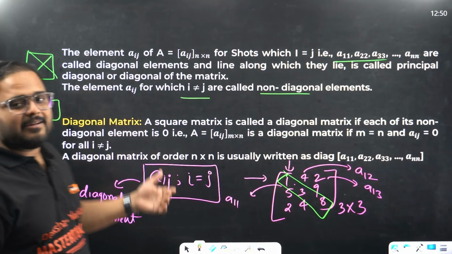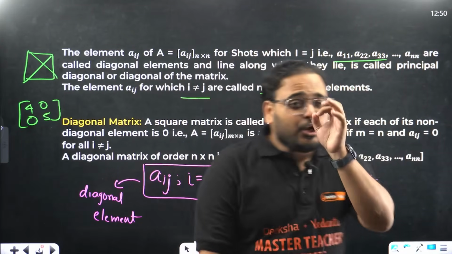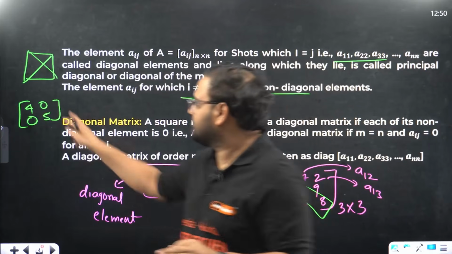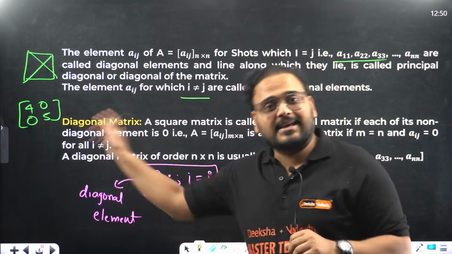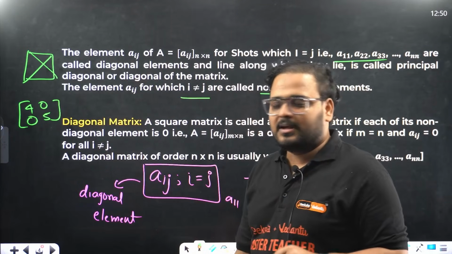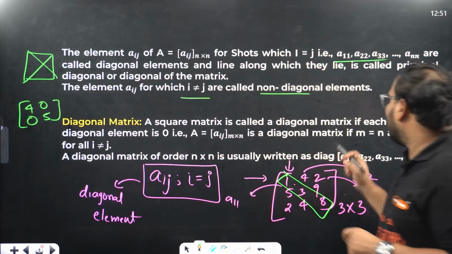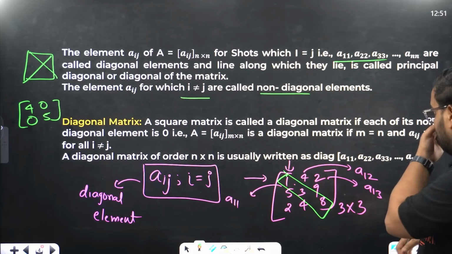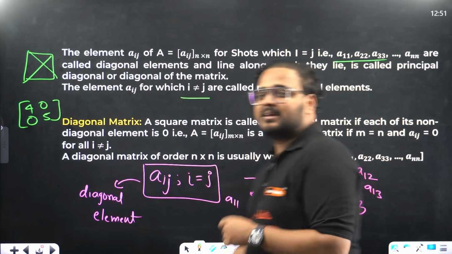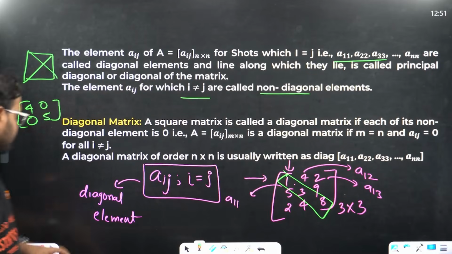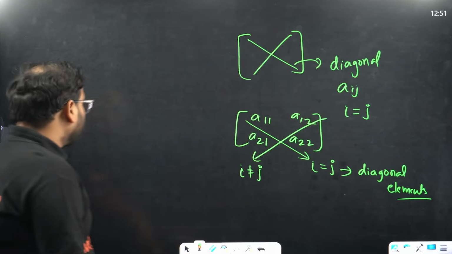And for any square matrix, if you have non-diagonal elements, which are these two in this case, as 0, then the matrix becomes a diagonal matrix. So whenever you have non-diagonal elements as 0, that will become a diagonal matrix. Okay, this is important. Moving on, building forward.